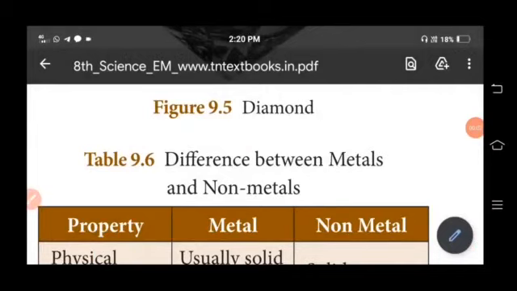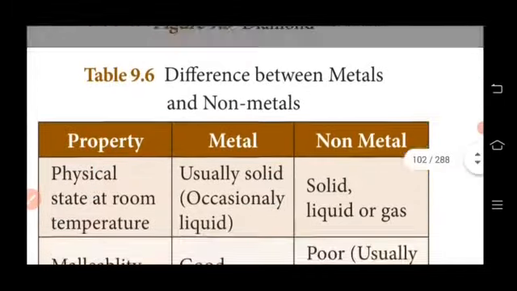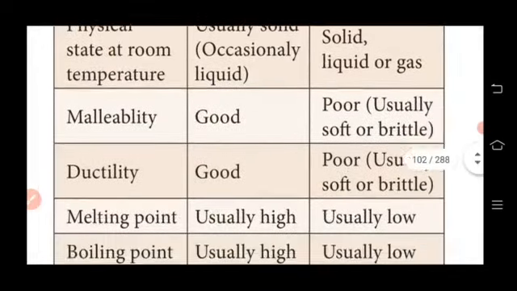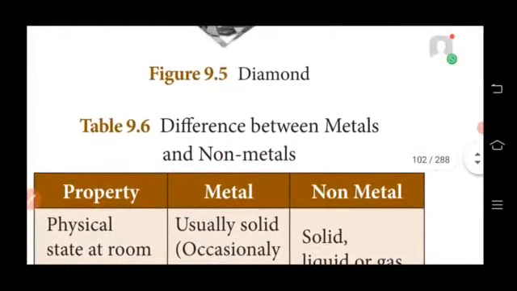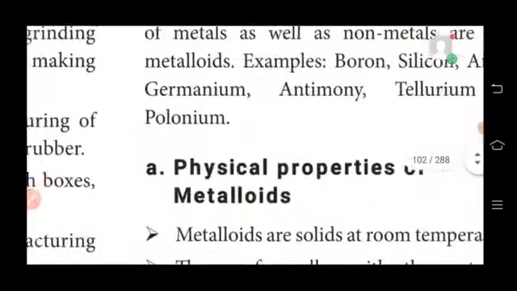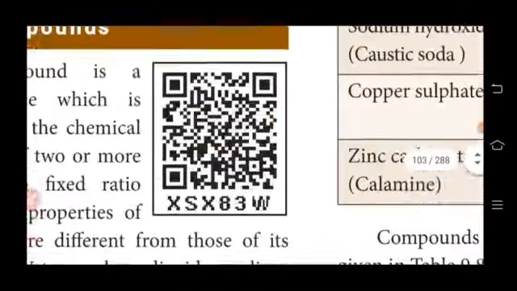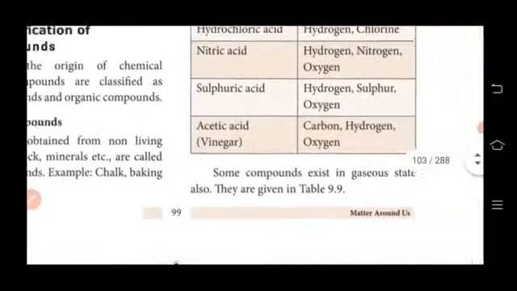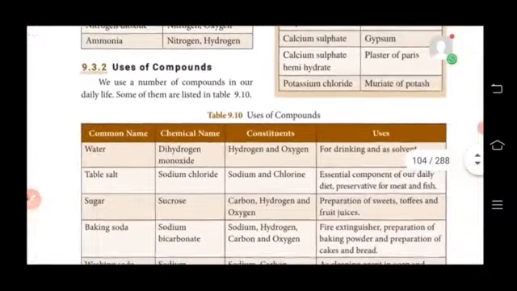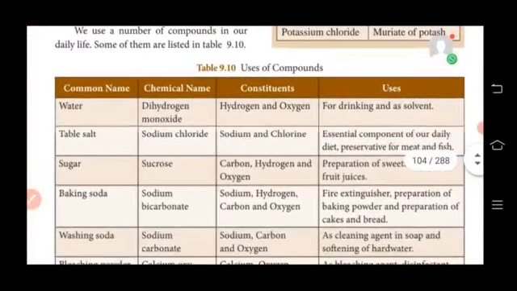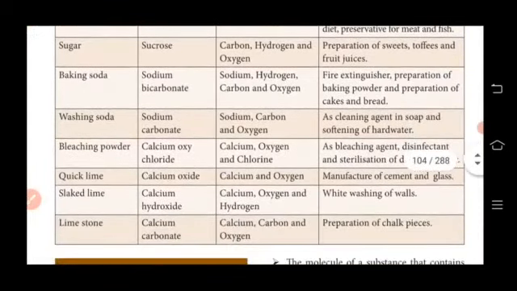Next important question is difference between metals and non-metals. There are 7 properties. So you have to read all the 7 properties. So this is very important question from book inside. And then you have to read the uses of compounds. So you have to read any 5 uses of compounds out of 9.